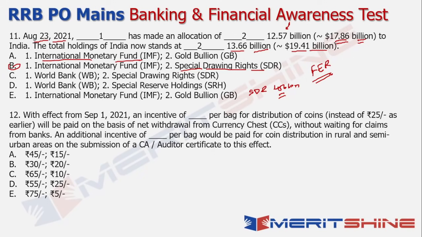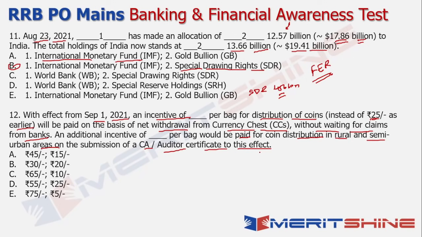Now moving on to the next question, which basically talks again about a very interesting concept with respect to your currency chest, right? So here, again, RBI came up with a recent regulation wherein it said that from 1st September 2021, an incentive of dash per bag for the distribution of coins will be available instead of rupees 25 as it was earlier, and this will be paid on the basis of the net withdrawal from the currency chest and without waiting for claims from the banks to happen. An additional incentive of dash per bag would be paid for coin distribution in the rural and the semi-urban areas as well on the submission of a CA or an auditor's certificate to this effect.